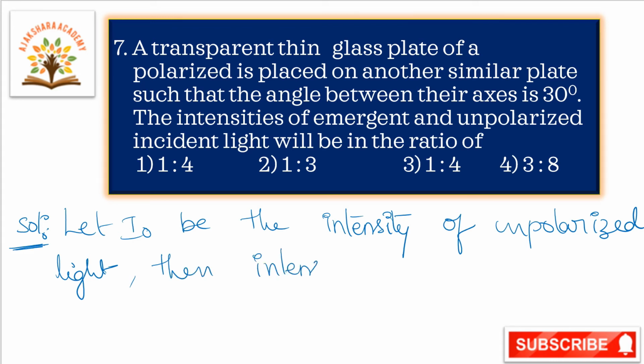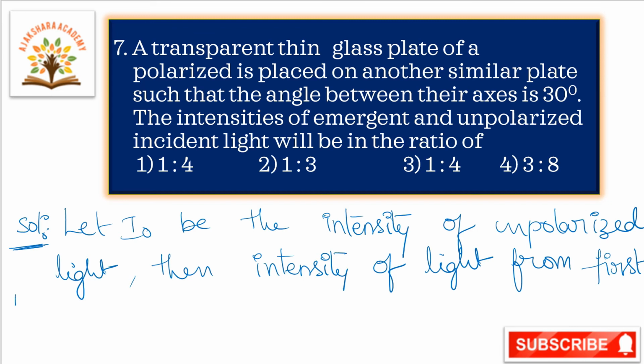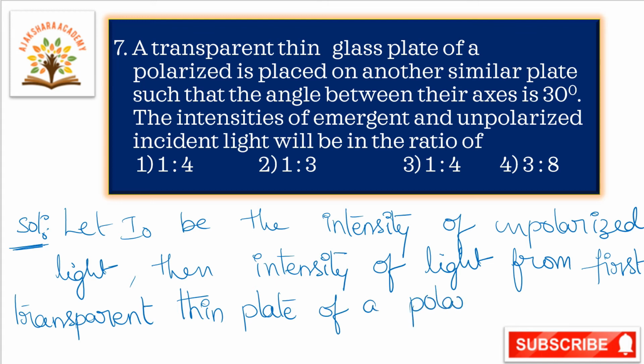Then the intensity of light from the first transparent thin plate of a Polaroid is I is equal to I naught by 2.